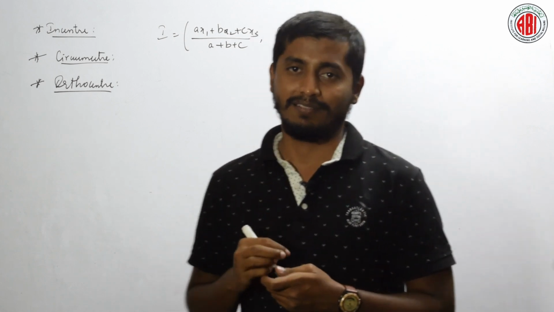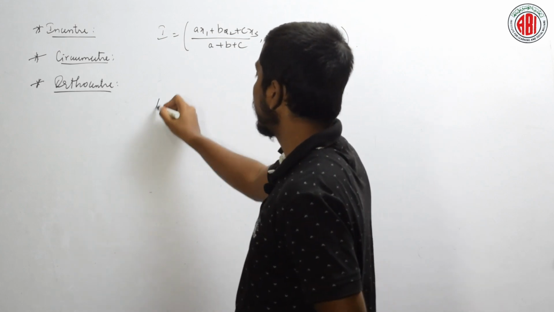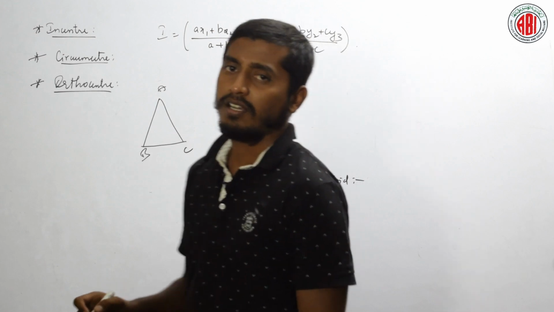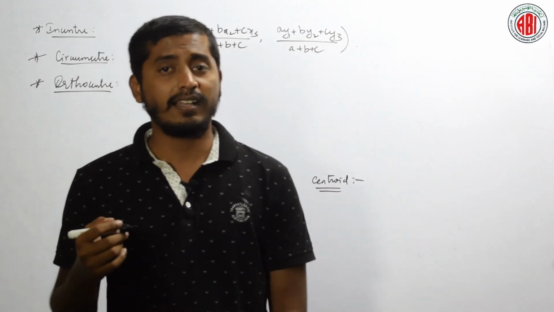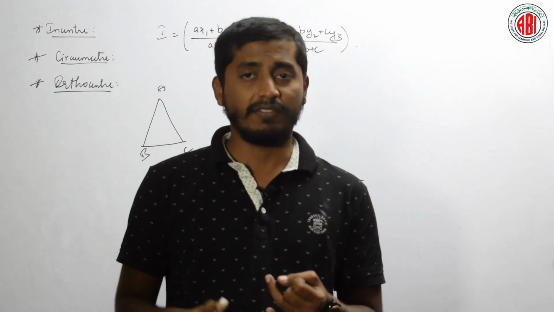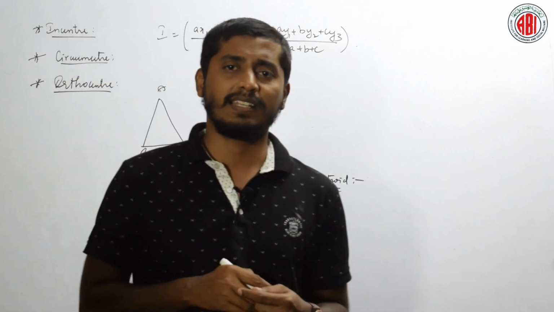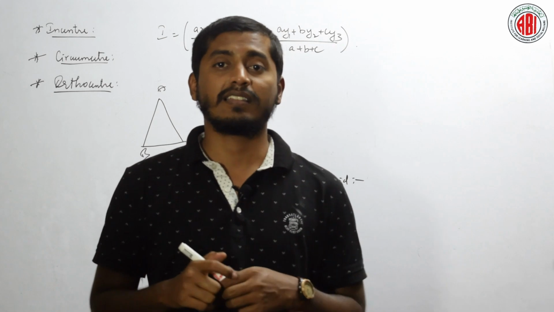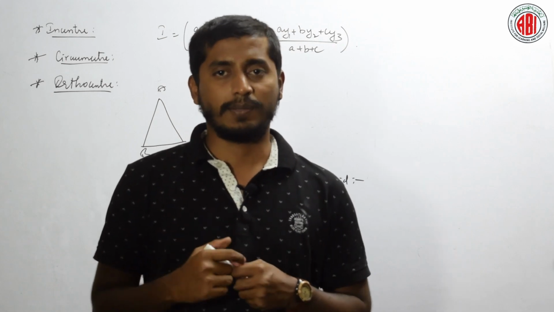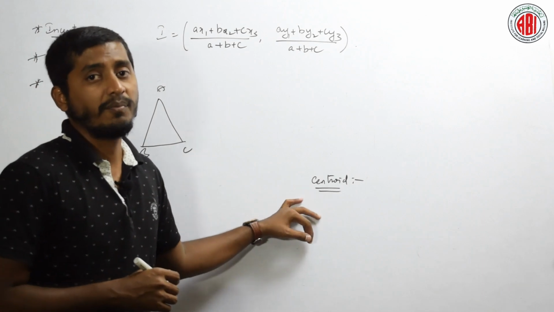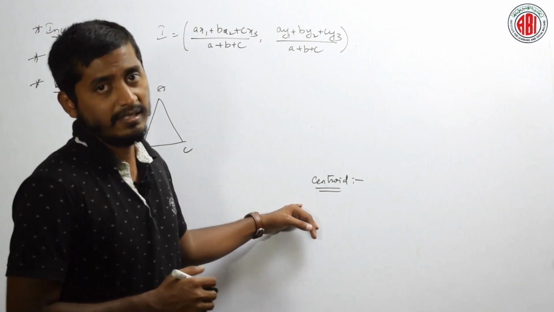Okay, let us begin. See here, this is a triangle A, B, C. What are the different lines inside a triangle? We have seen median, we have seen altitude, we have seen perpendicular bisectors, we have seen angular bisectors. What are the different concepts? Let us see that. We all know that a centroid is a point of intersection of medians. What is a median? Let us see that.